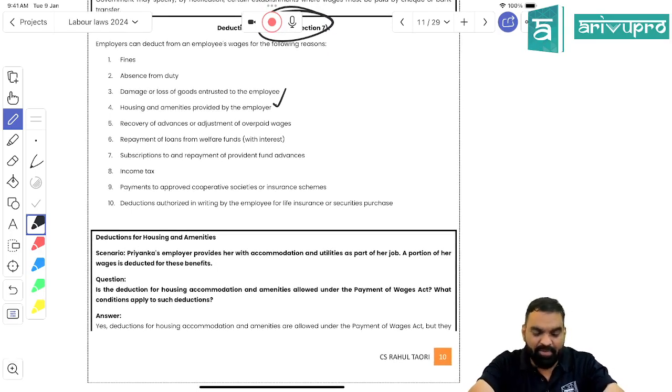Now, one case study: Priyanka's employer provides her with accommodation and utilities as part of her job. A portion of her wages is deducted for these benefits. Can he deduct it? He has provided her with a house and house-related amenities. Can the actual expenditure be deducted or not? It can be deducted, right? Right, students.